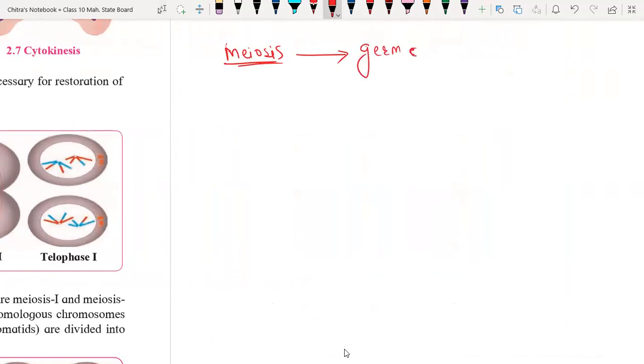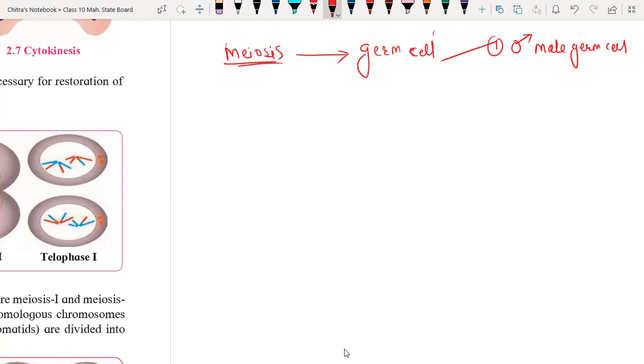So only in germ cells? Yes, it takes place only in germ cells. Germ cells have two types. First one, this is the symbol for male germ cell. Does meiosis take place in prokaryotes? Eukaryotes also, only in germ cells. Eukaryotes, okay. I'll explain, don't worry.